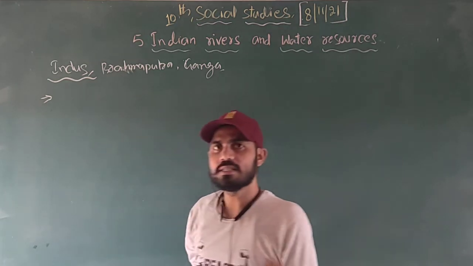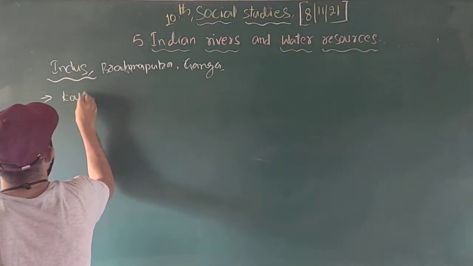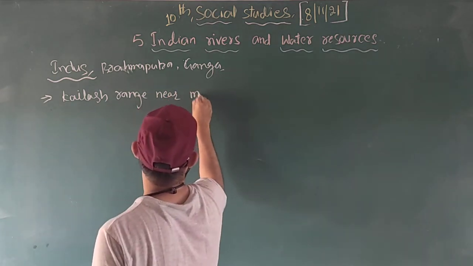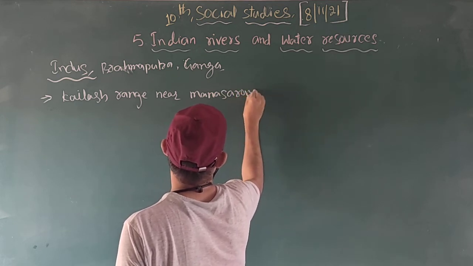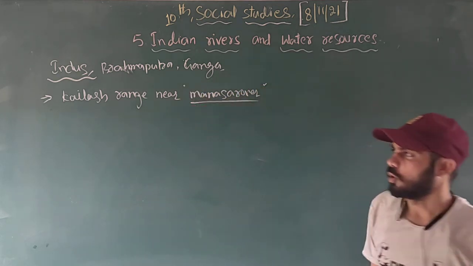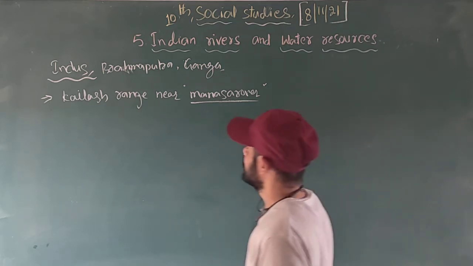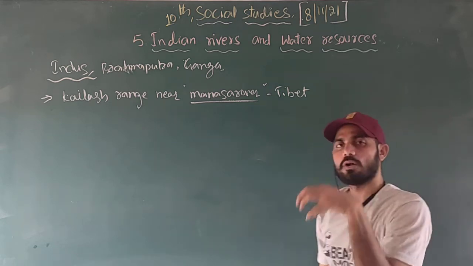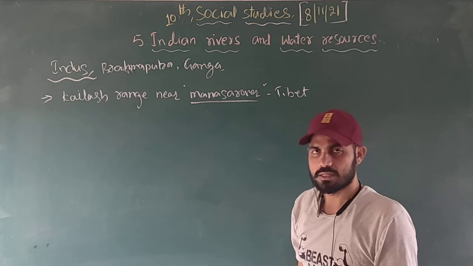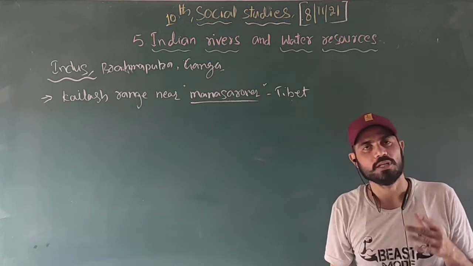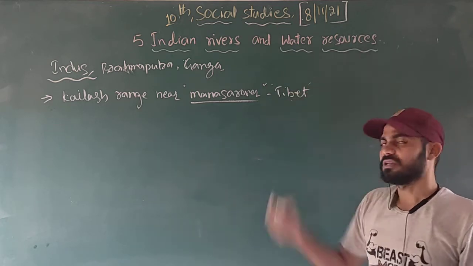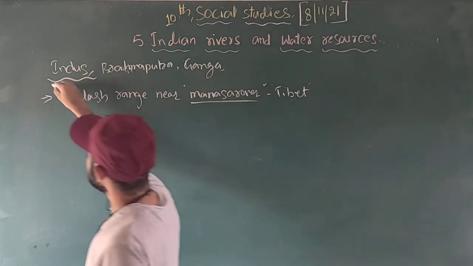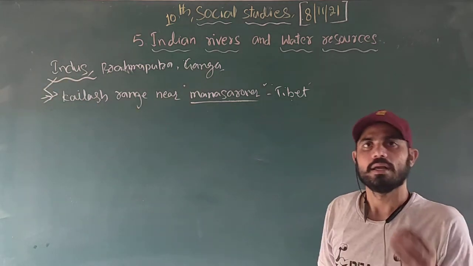See, the Indus River originated in the Kailash range near Manasarovar in Tibet. Tibet is now under the control of China. Tibet is one kind of province, we can say a state under the control of China. In Tibet, most of the people living there are Buddhist. The famous personality who fought for the separation of Tibet is the Dalai Lama. The Dalai Lama is living in India right now.